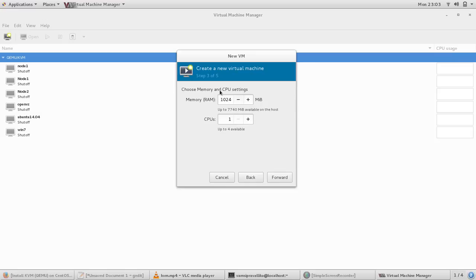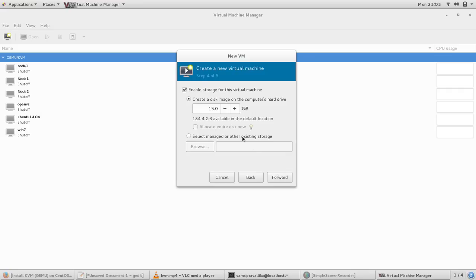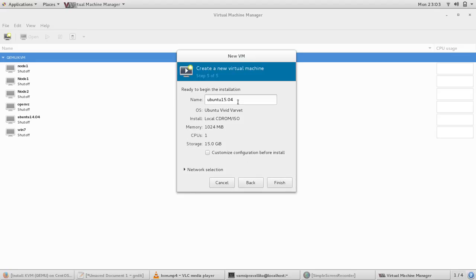In that we have to select the memory, RAM and CPU. We have to give RAM as 2048, that is 2 GB, and CPU 1 is enough. Then click on forward, then disk image. The storage of that OS is 15 GB. Then next, for the name of the image we give KVM qemu. We are providing the name as KVM qemu.